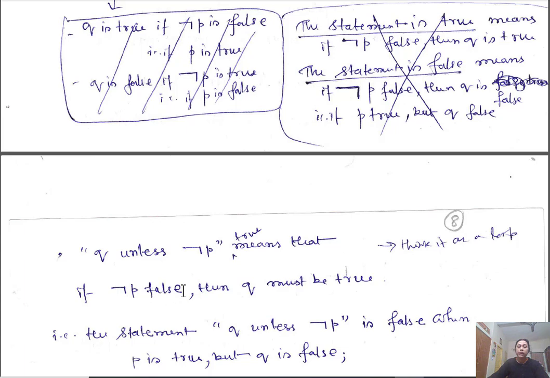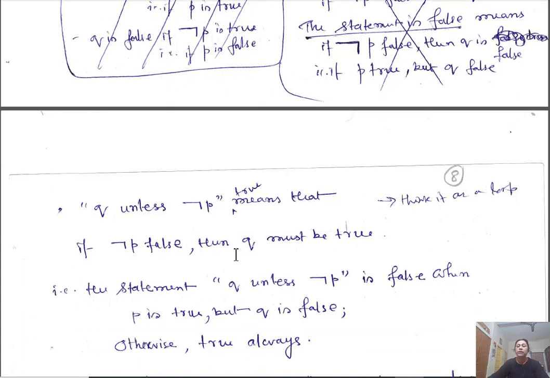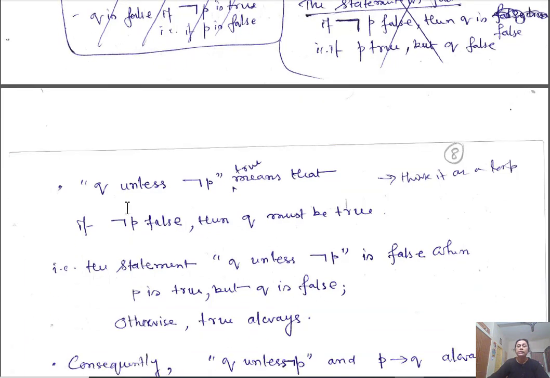Now, negation of P is false is the same as P is true. So if P is true, then Q is true. So P implies Q. So it is the same as P implies Q. Okay, that is the statement.